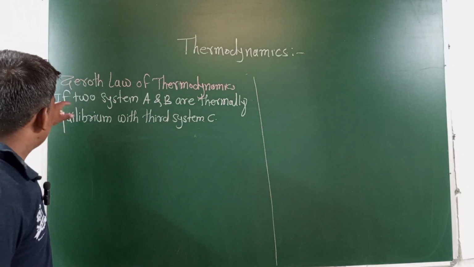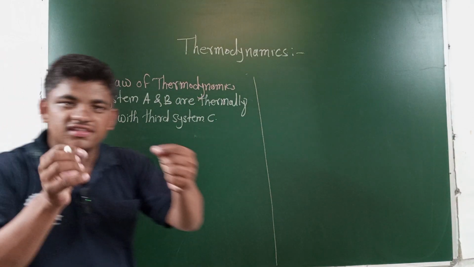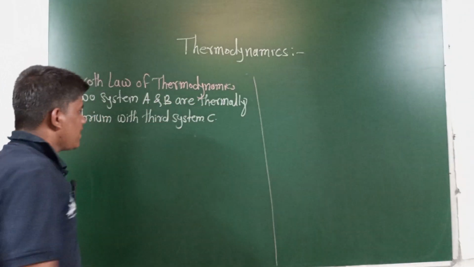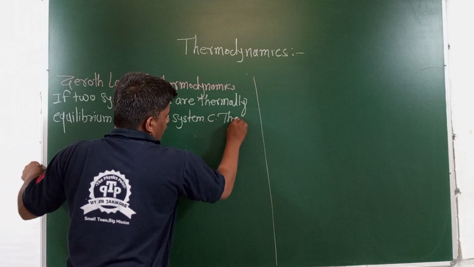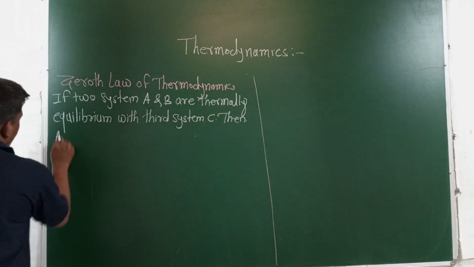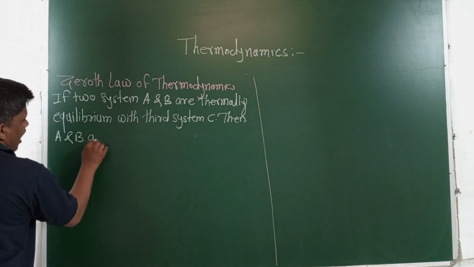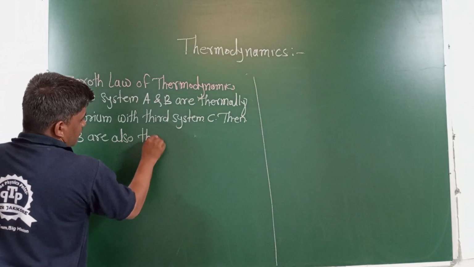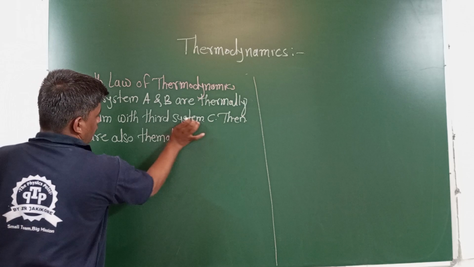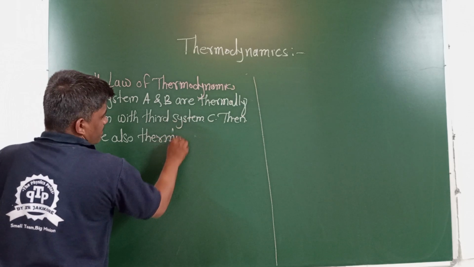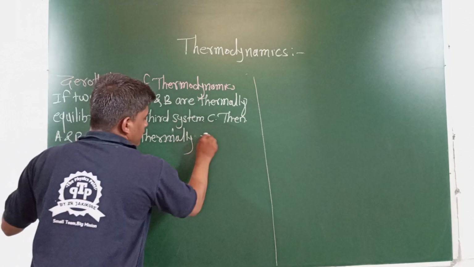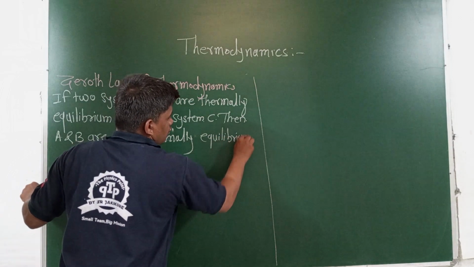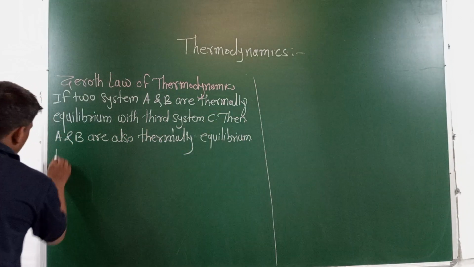Okay, what I want to say here is, if the two systems, A and B, are in thermal equilibrium with the third system, then the systems A and B are also in thermal equilibrium to each other.